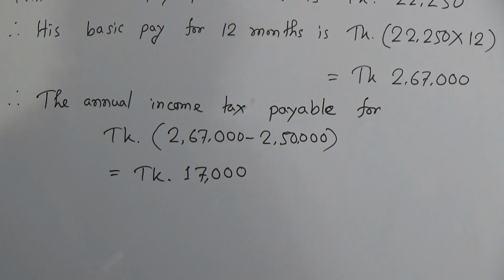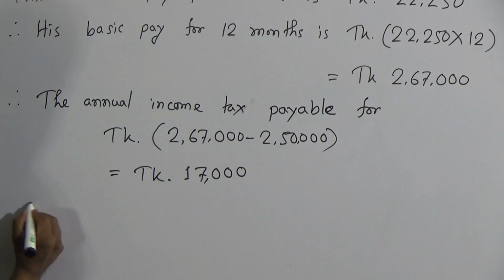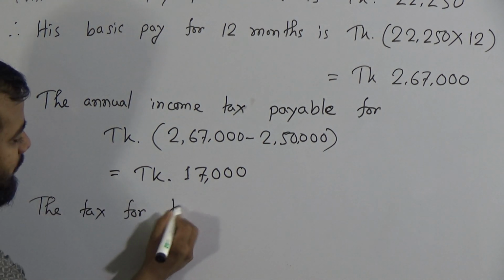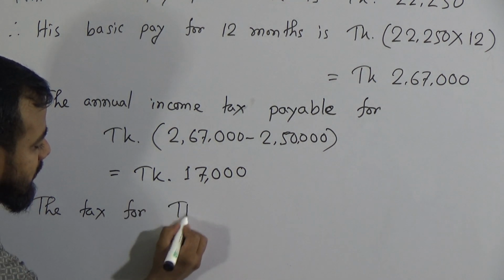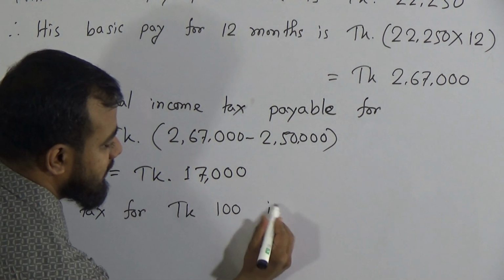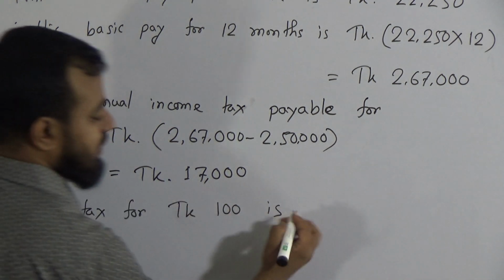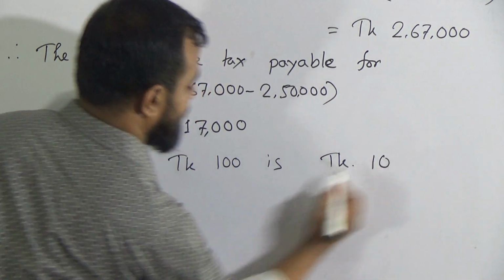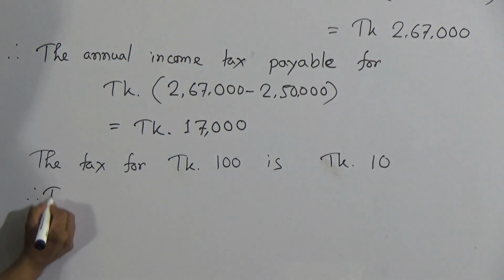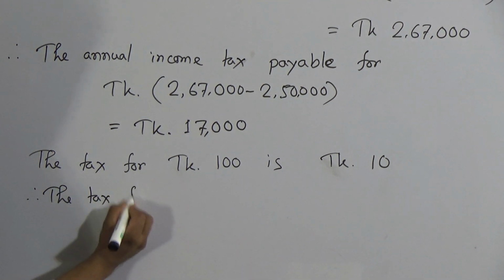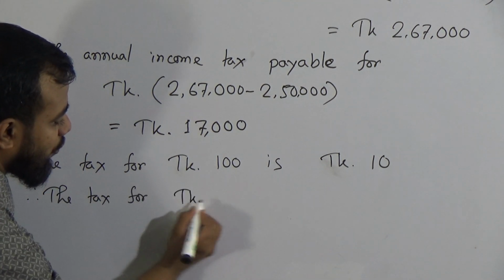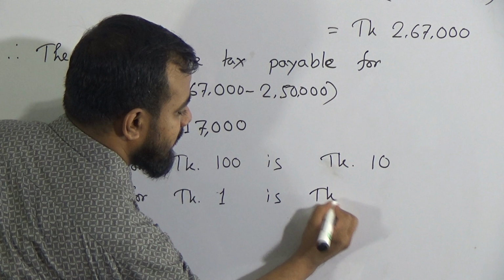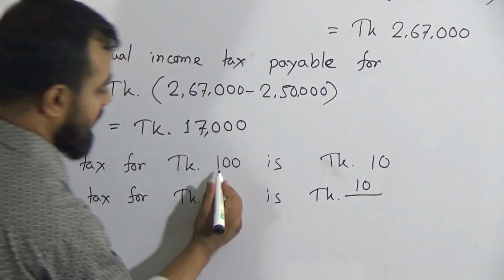So the tax for 100 taka is 10 taka. Therefore, the tax for taka 1, it's a unitary method, is taka 10 over 100.